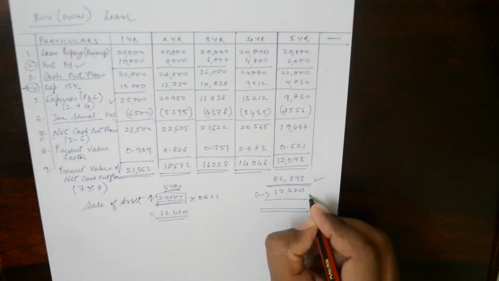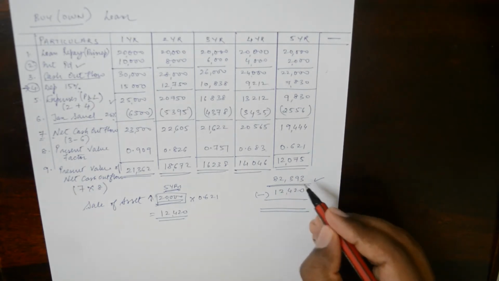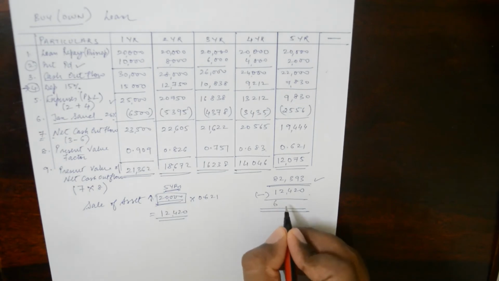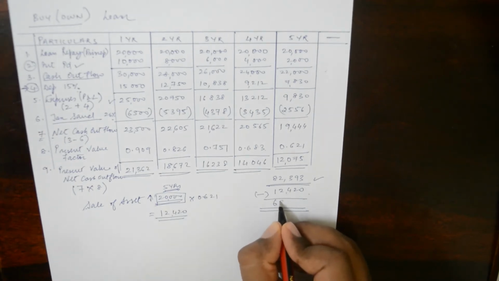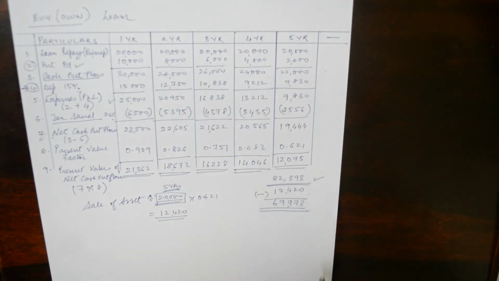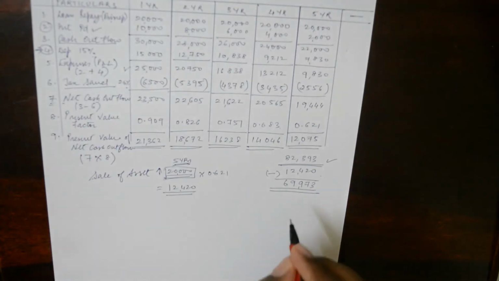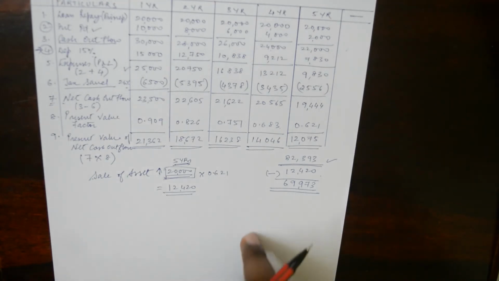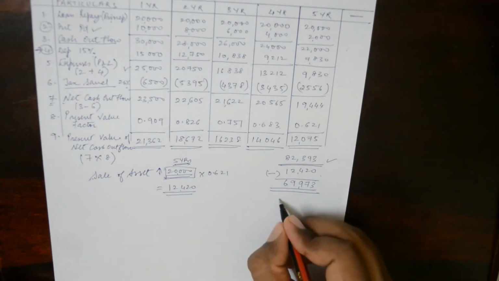Otherwise we would not be considering it. So 82,393 minus 12,420. The present value of the total outflow is 69,973. So for the businessman, it is like spending 69,973 as of today. So this is how much he would have spent.